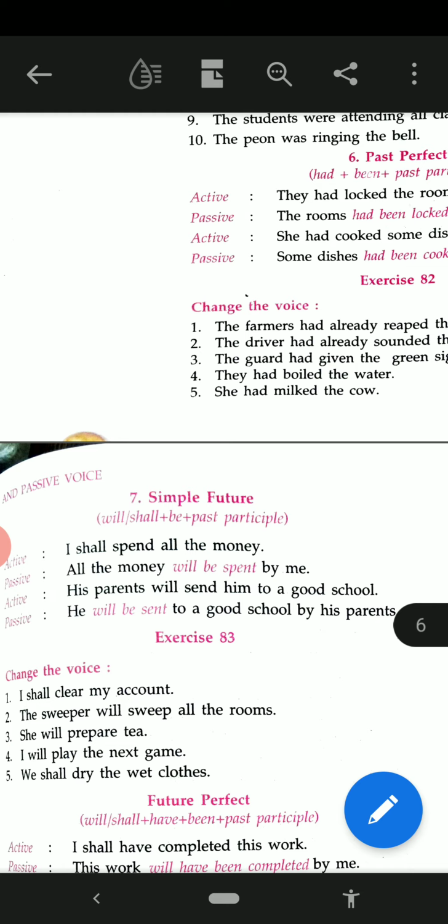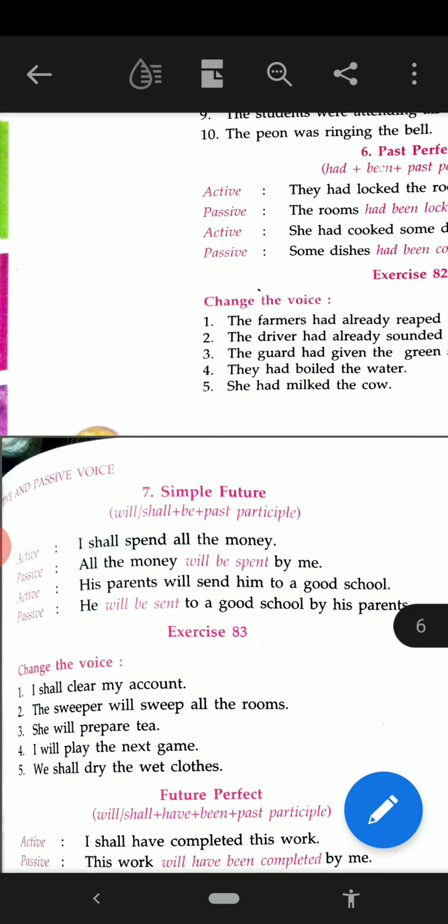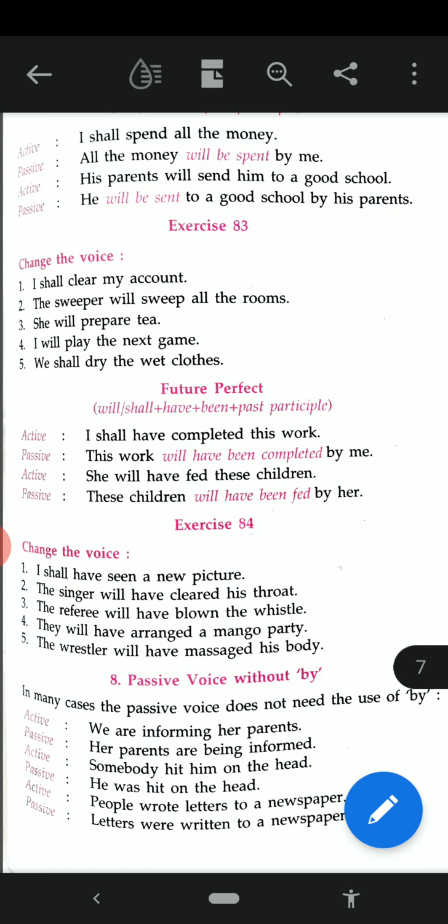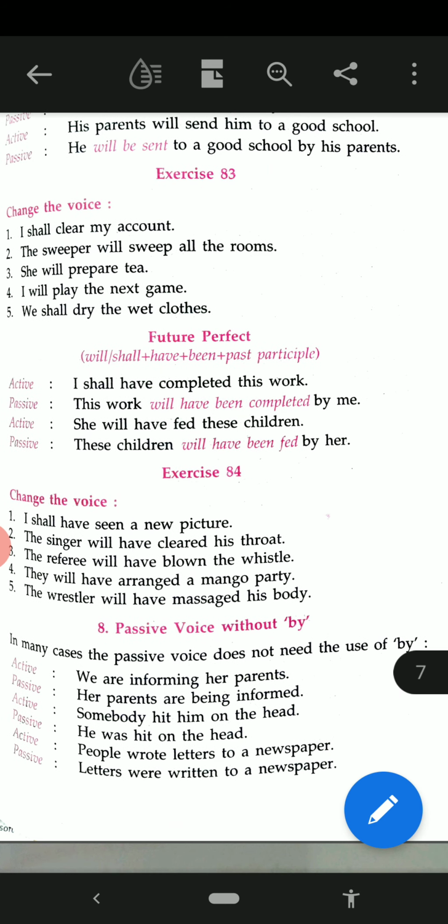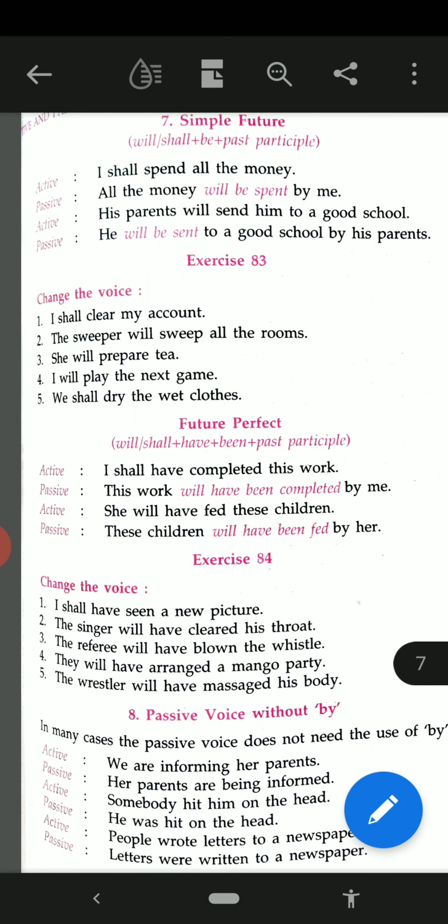Okay. Now see future perfect. In future perfect, it is will, shall plus have plus been plus past participle. See the example.